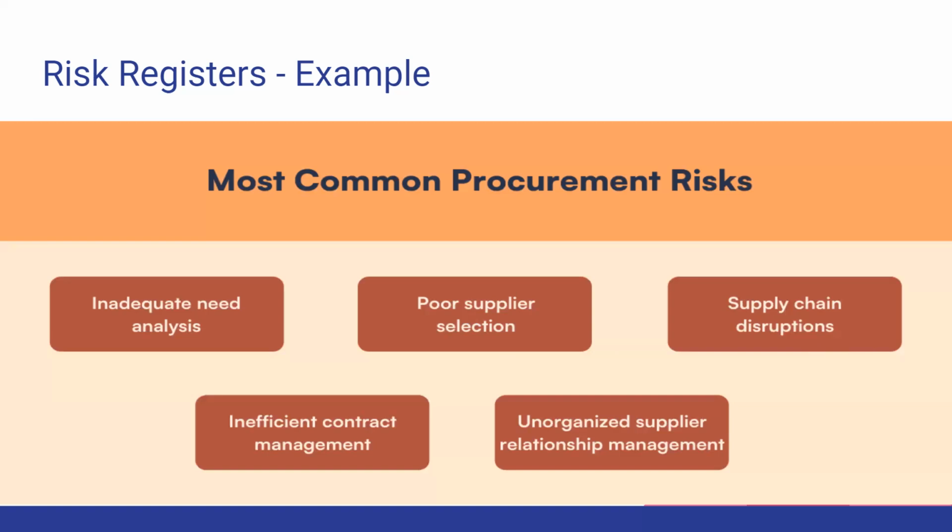Supply chain involves external factors and several external entities that are beyond our reach, beyond our control, basically. And also inefficient contract management. This maybe looks easy, but in reality, it is also quite tricky.